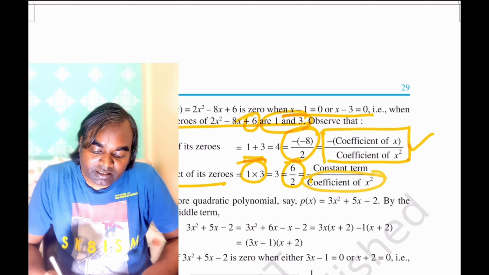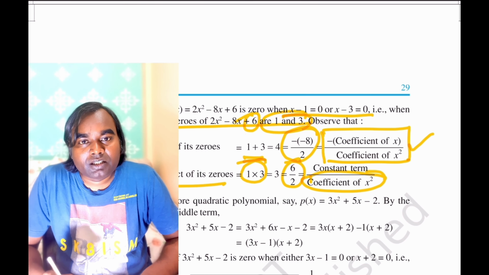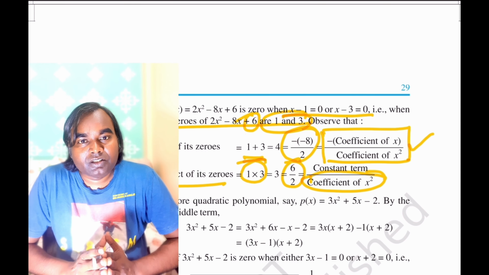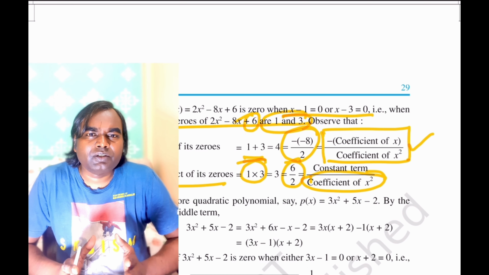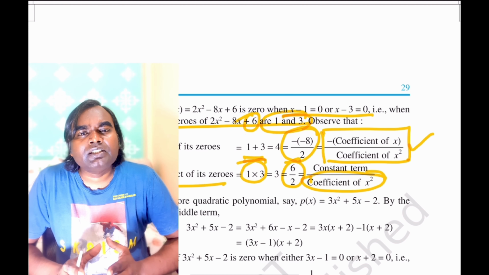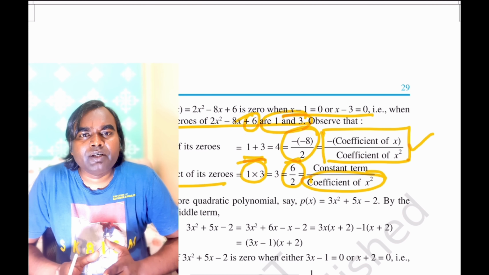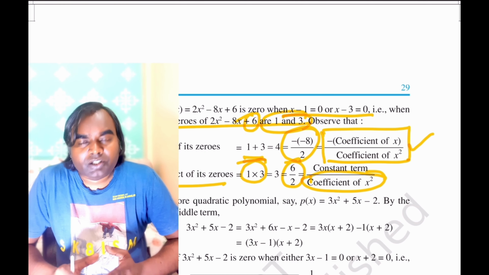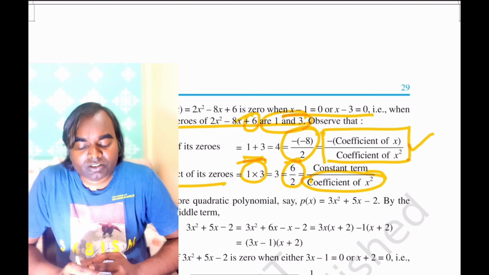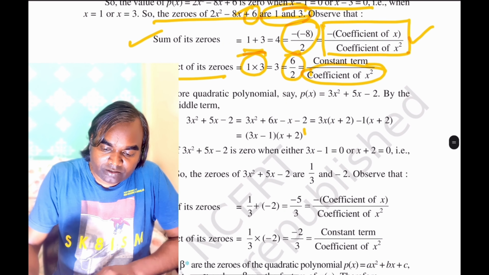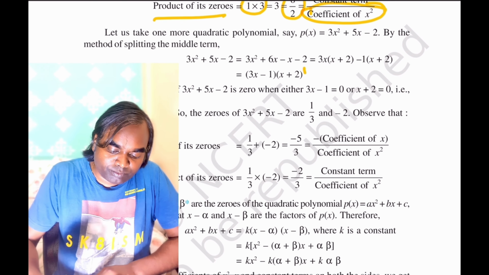So for a given quadratic polynomial, the summation of the zeros, and zeros are nothing but the roots, the summation of the roots is given by minus of the coefficient of x divided by the coefficient of x square, and the product of the roots is equal to the constant term divided by the coefficient of x square. So we will generalize this. Similarly, we can do this for this, so you do it by yourself.